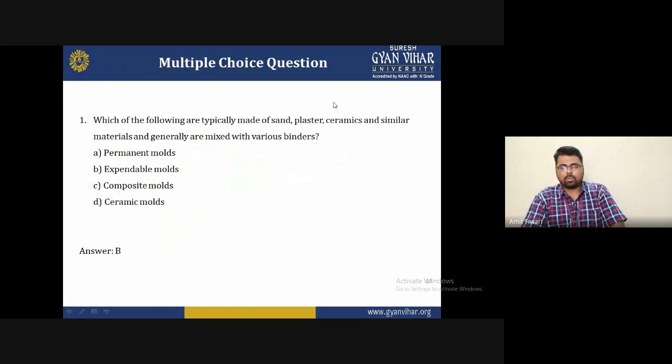Now some multiple choice questions are arriving for understanding this lecture. The first question is: which of the following are typically made of sand, plaster, ceramic, or similar material, and generally mixed with a blender? The options are A permanent mold, B expendable mold, C composite mold, and D ceramic mold. The correct answer of this question is B. Expendable molds are typically made of sand, plaster, ceramic, and similar material, which we generally mix with a blender.